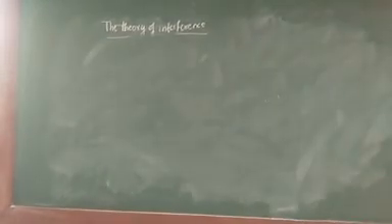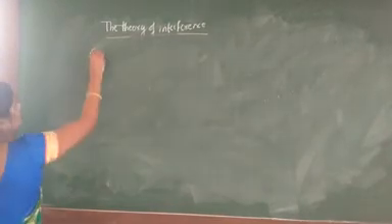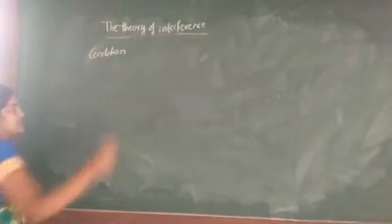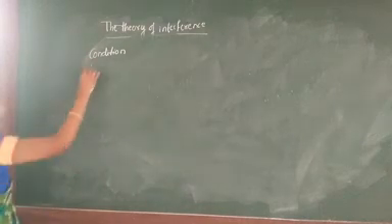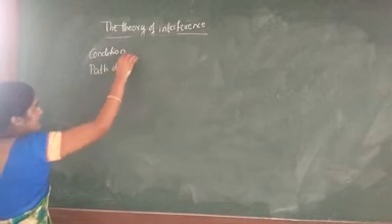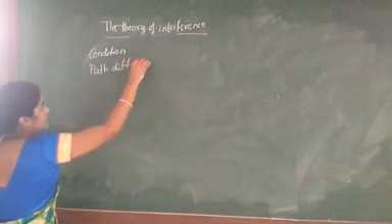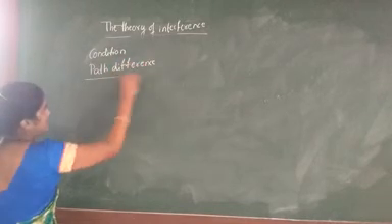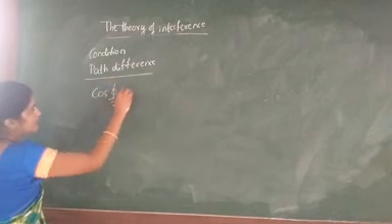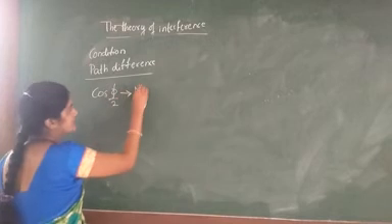Now here we have to study the condition for the constructive interference. In this condition, first we are studying the path difference. To study this, we consider the value of cos psi by 2 to be maximum.